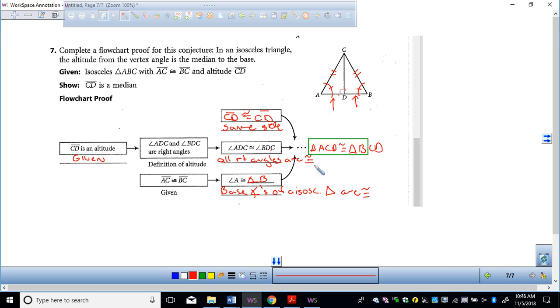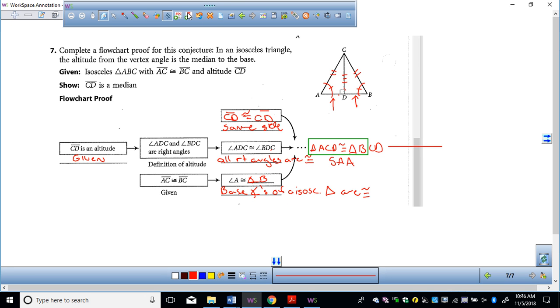How do I know that? Side angle angle, or angle angle side, whatever you want to call it. We'll call it SAA. Because of that, can I get over to here? I think I can.